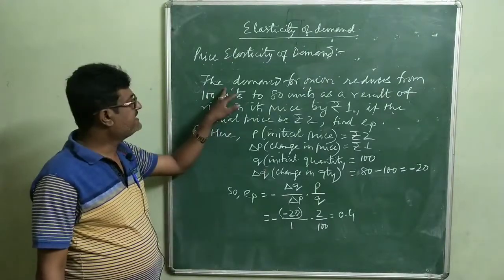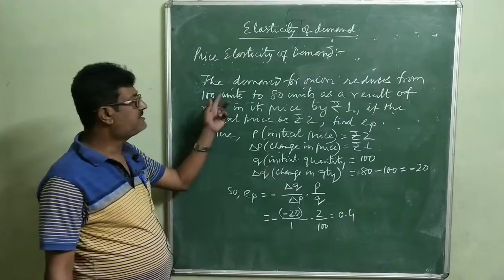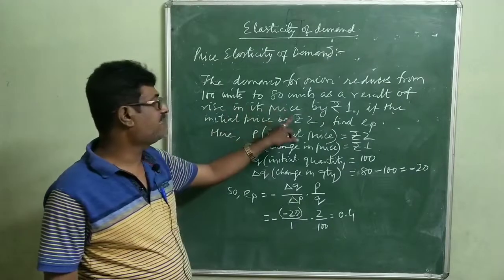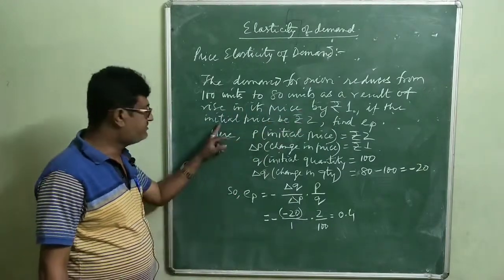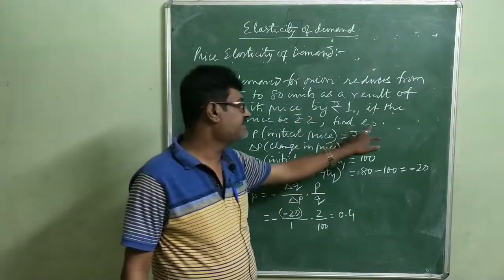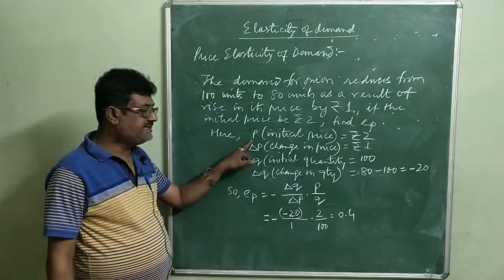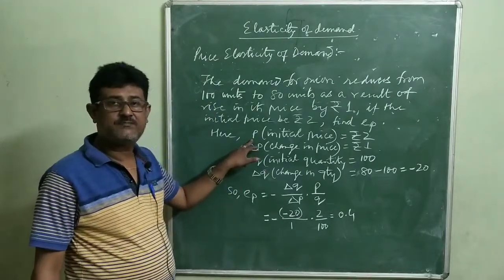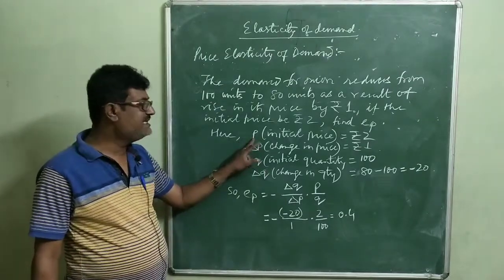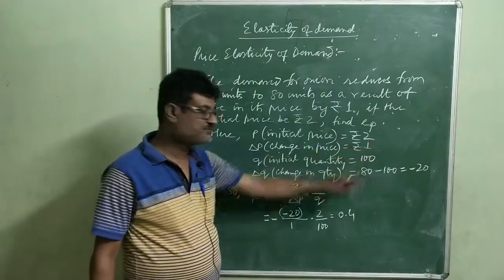We have taken here that the demand for onion reduces from 100 units to 80 units as a result of rise in its price by rupee 1. If the initial price be rupees 2, find price elasticity of demand. Here the initial price means the price prevailing in the market before change, that is P, is given to be rupees 2.